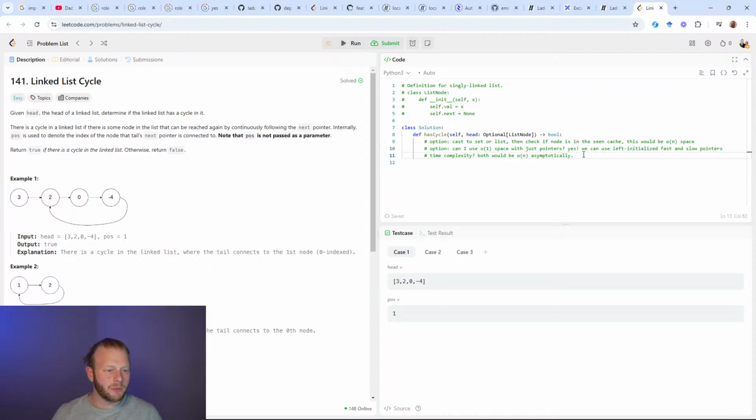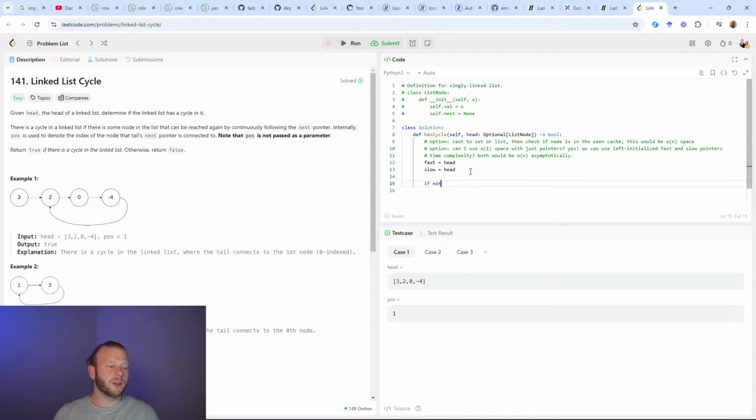So let's go ahead and do that. So here I will say fast is head. Initializing at the left, initializing at 0 would be an index reference, but we actually don't want to use an index reference. We want to use an object reference. So fast is head, slow is head.